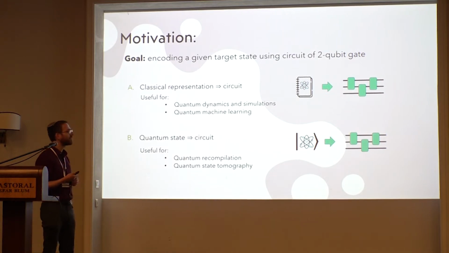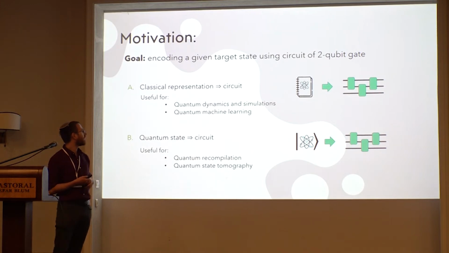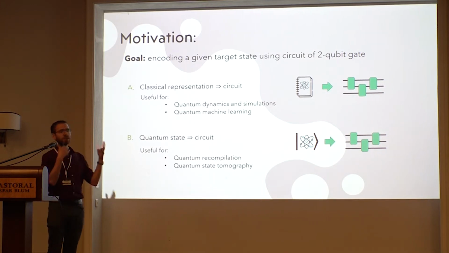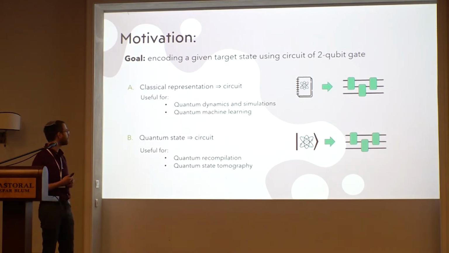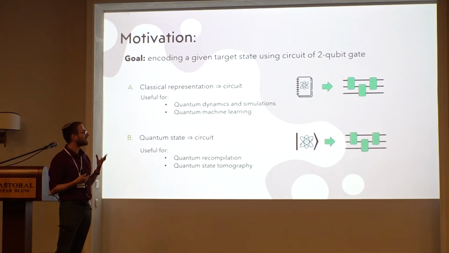For example, for simulating quantum dynamics on real quantum hardware, you may want to start from a specific, non-trivial state, or for quantum machine learning, where you want to encode classical data onto a quantum state